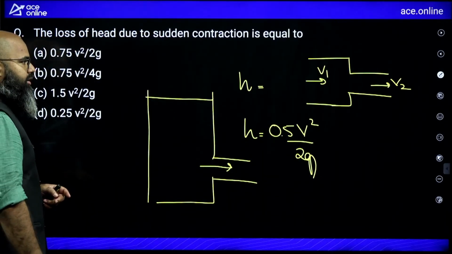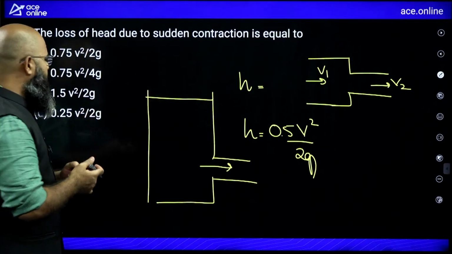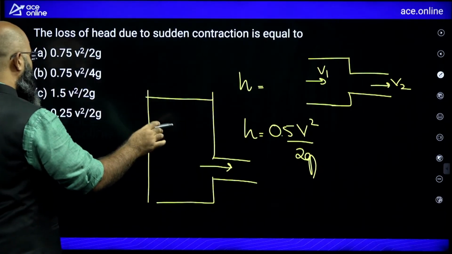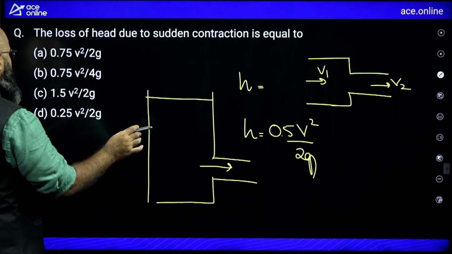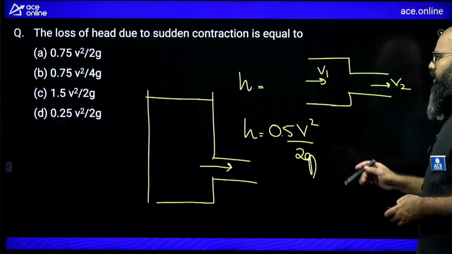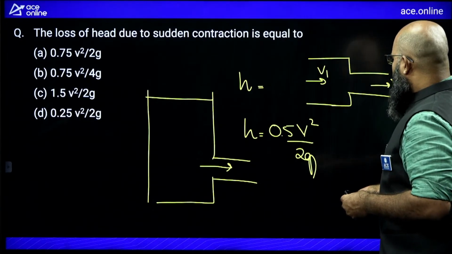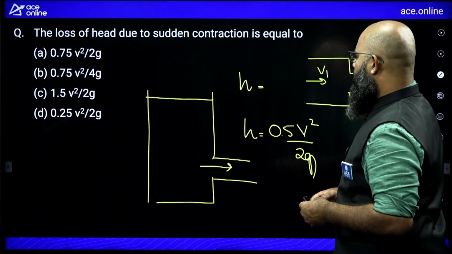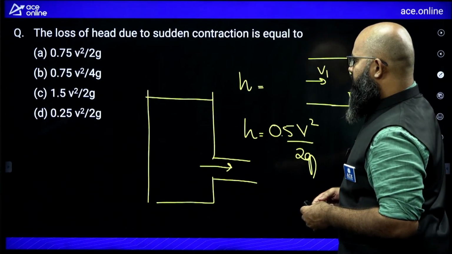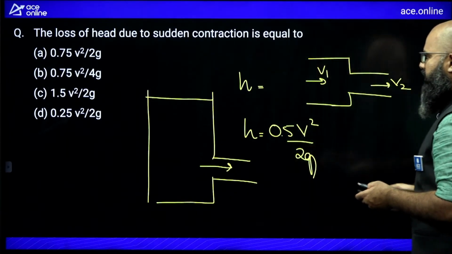0.5 V square by 2g. That 1 by Cc minus 1 whole square and all, everything will become 0.5 over here. So the answer is supposed to be 0.5 V square by 2g, which will be equal to 1 second. There's a misprint over here. There should have been an option of 0.5 V square by 2g or V square by 4g. Since we are not having that, we will not choose anything from here. Probably there's a misprint over here.